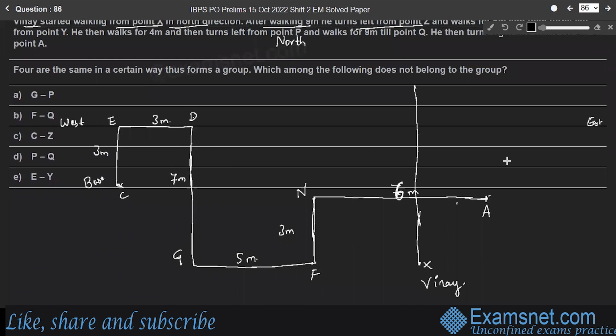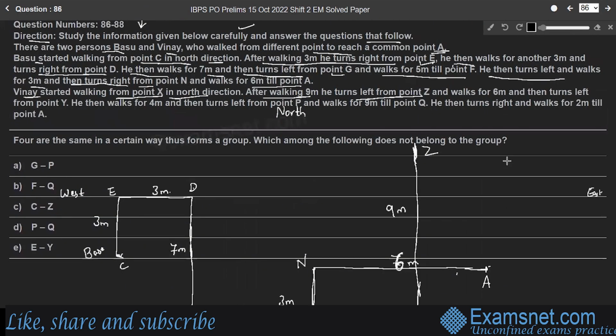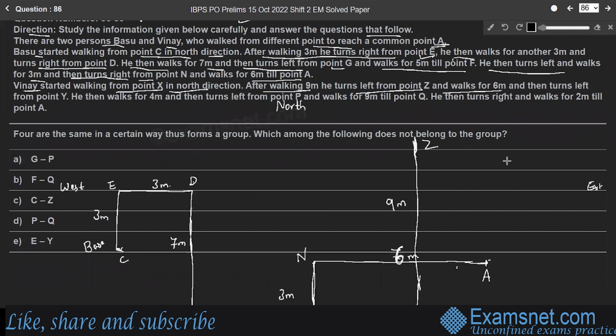So 9 meters somewhere here, and he reaches point Z. Then he turns left, to the west direction, and walks for 6 meters, somewhere here.